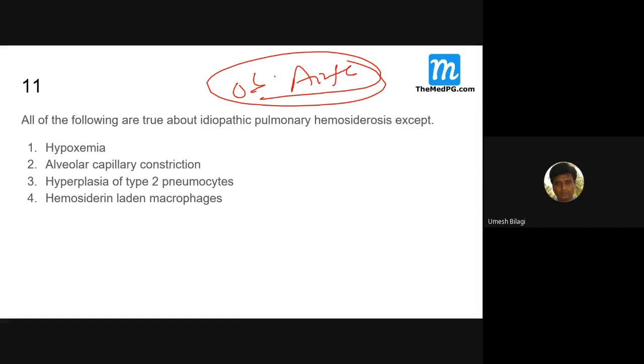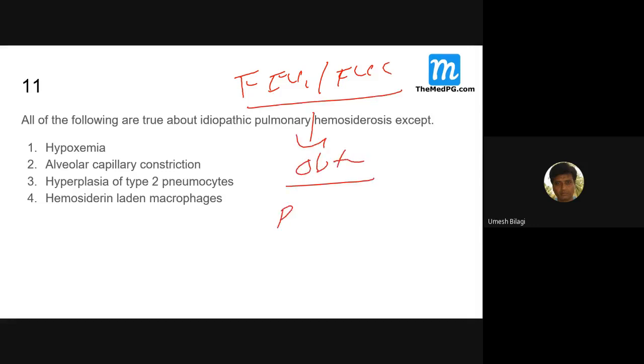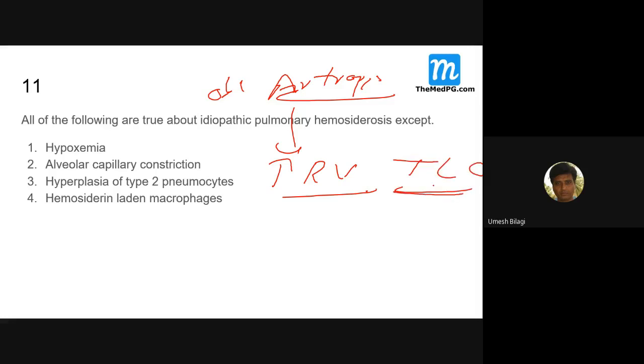So the important ratio, FEV1 by FVC, is reduced in obstructive lung diseases, whereas in restrictive it is not reduced. And one more thing: in obstructive lung diseases there is air trapping. This leads to increased residual volume, so total lung capacity is also increased. But this is because of increased residual volume.